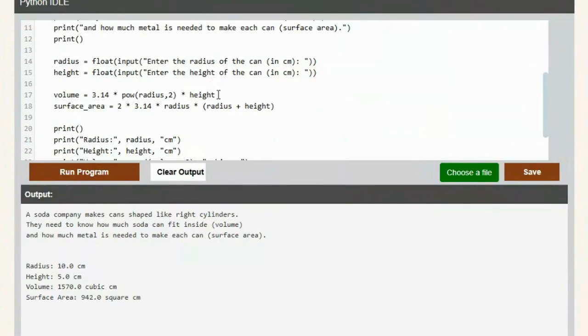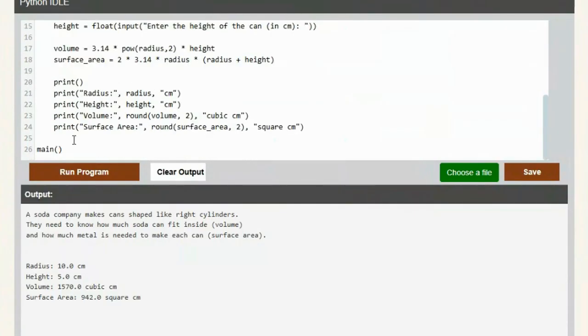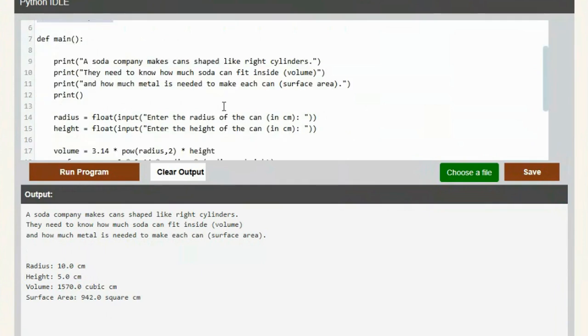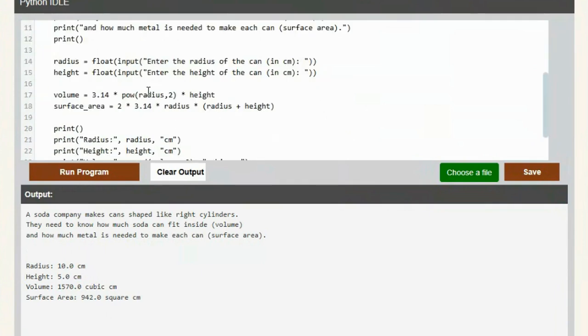So just a couple of little things need to be cleaned up. You seem to be struggling with the main function and how that works. And of course, this wasn't exactly correct either. But overall, I like that you found a workaround, since this wouldn't have worked the way you had the import math function going. But all in all, not bad at all.